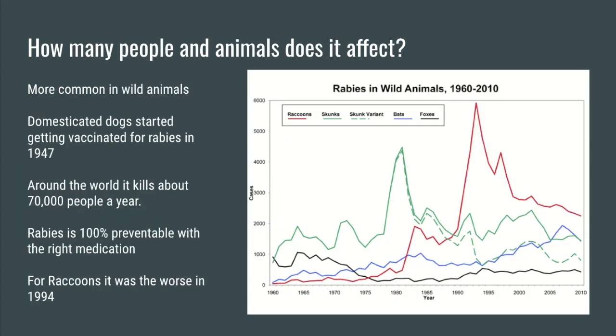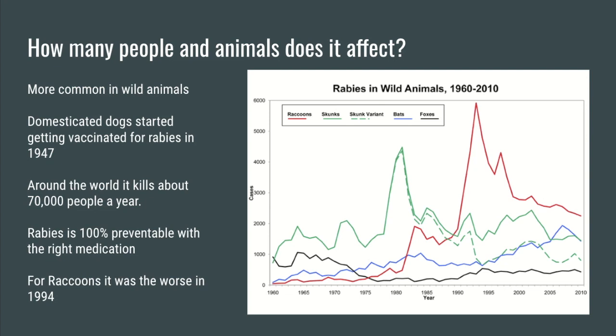How many people and animals does it affect? Rabies is more common in wild animals because they can't get vaccinated. In the United States, rabies is very rare because domesticated dogs started getting vaccinated for rabies in 1947. And this also brought the amount of human infections down.